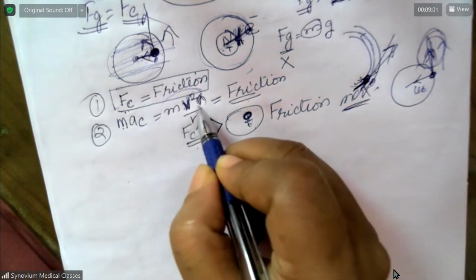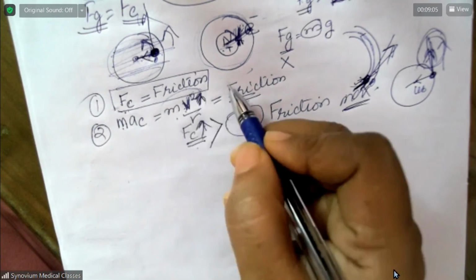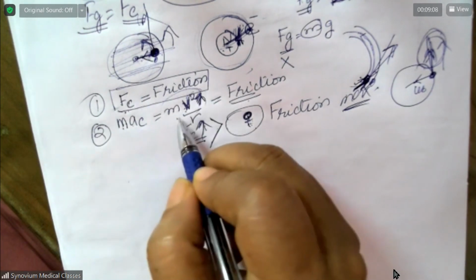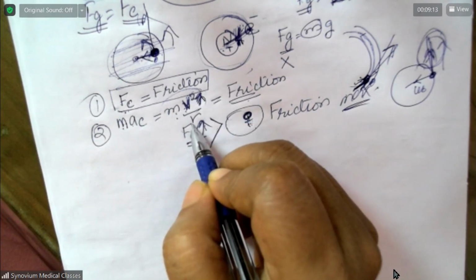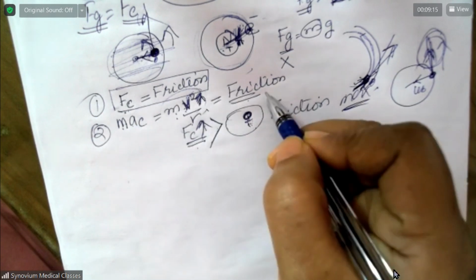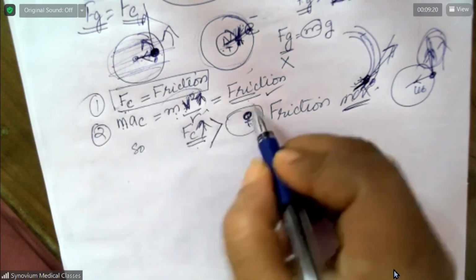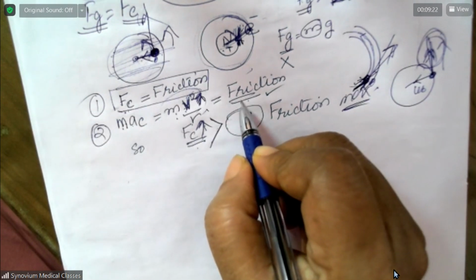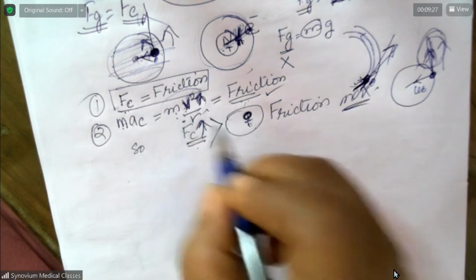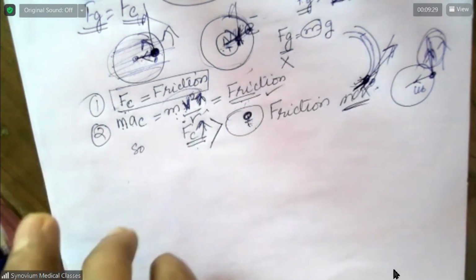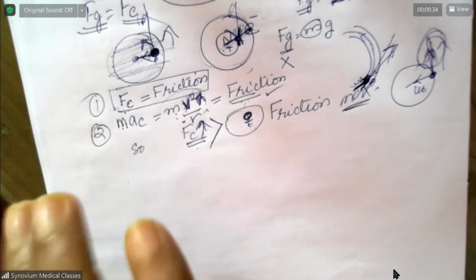Second point, if the speed increases, the necessary centripetal force increases because centripetal force is equal to mv square by r, which should be provided by the friction. So if the friction becomes less than the needed centripetal force, it will slide off. Have you understood?